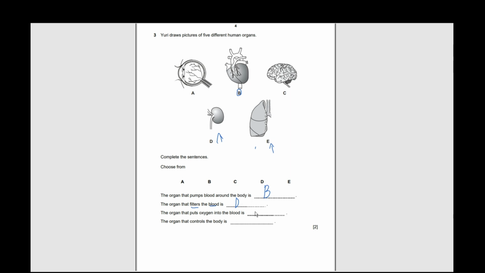So this one is E, lungs. The organ that controls the body is C, because the brain controls our whole body activities. Moving on.